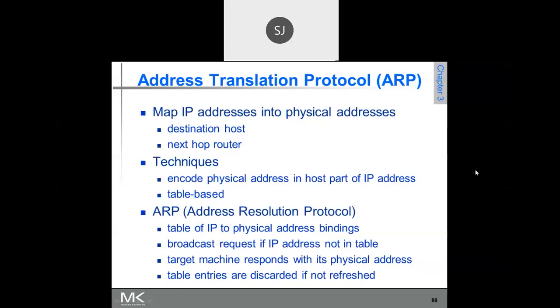What is the necessity of converting a given IP address into MAC address? In operating system you might have studied how to convert a logical address into physical address. So here also it is the same thing. IP address is logical address, whereas MAC address is physical address. Finally, every logical address has to be converted to physical address. So here it is done by the ARP protocol. Is that clear? Any doubts?